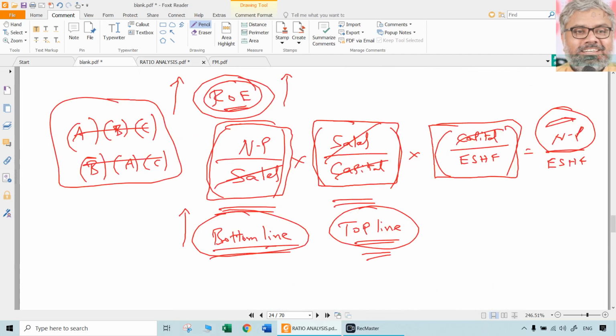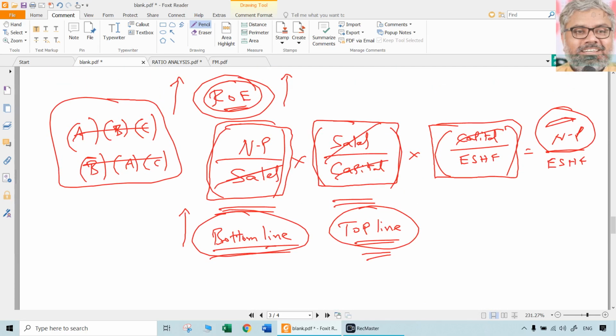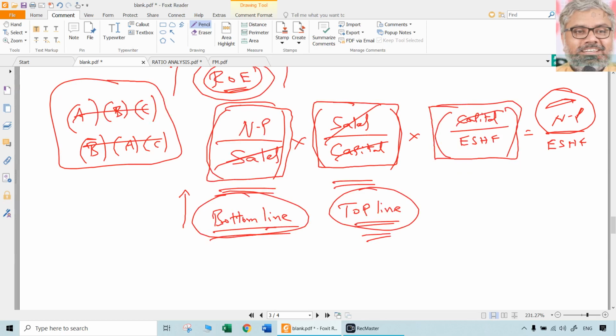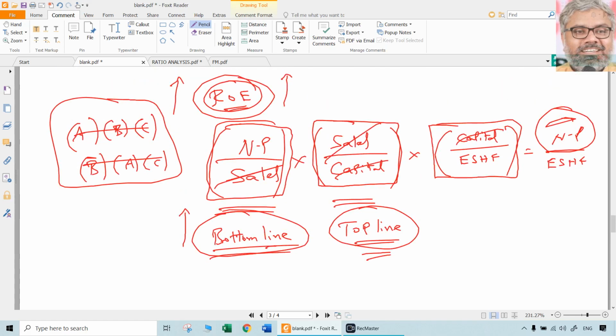He did not invent any new formula. What he has done is just split that formula into three different points, and we have to maximize return on equity. Means what are the things to be done? First point, costing, efficiency, productivity. Second point, marketing, that is increasing more sales and revenue. Third point is about capital structure. It is telling us about the capital structure.